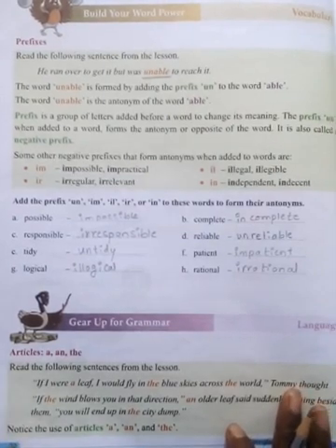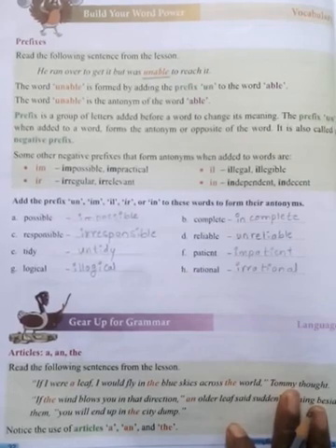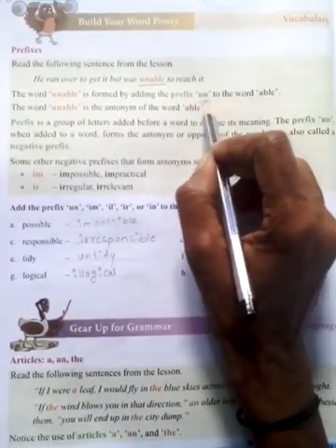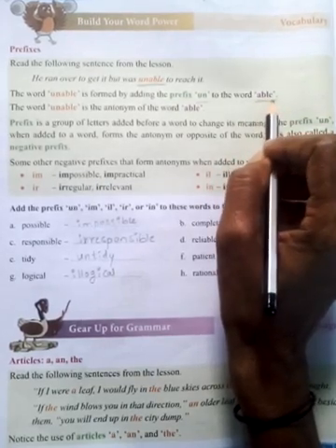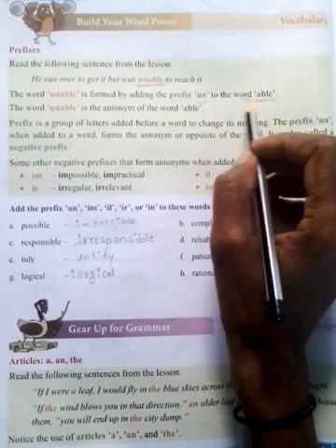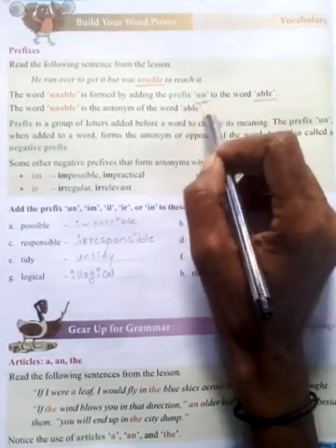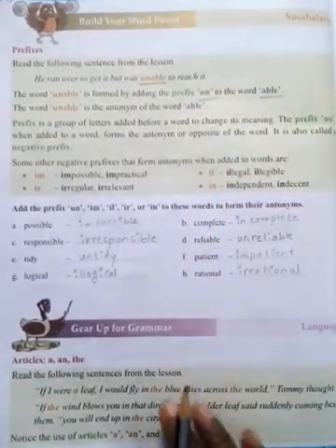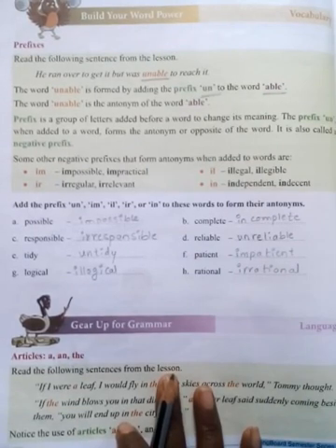The word unable is formed by adding the prefix un to the word able. When we add un before the word able, it will become unable. The word unable is the antonym of the word able.